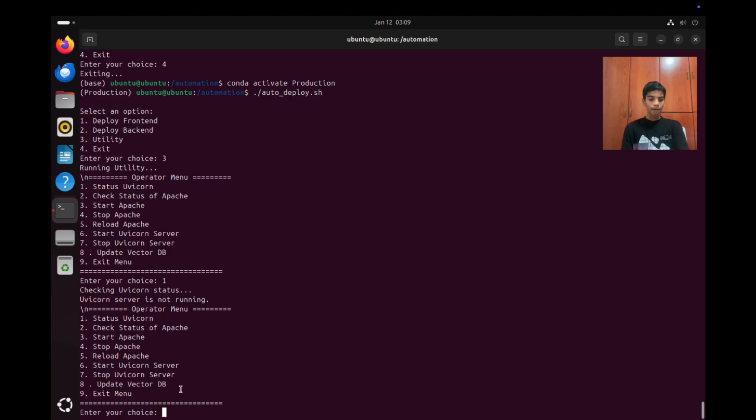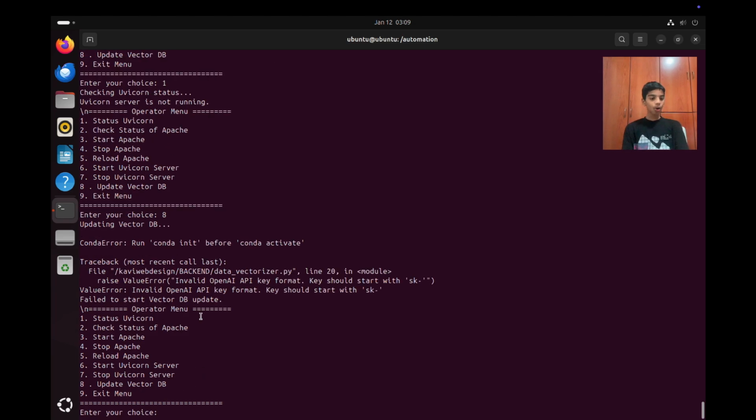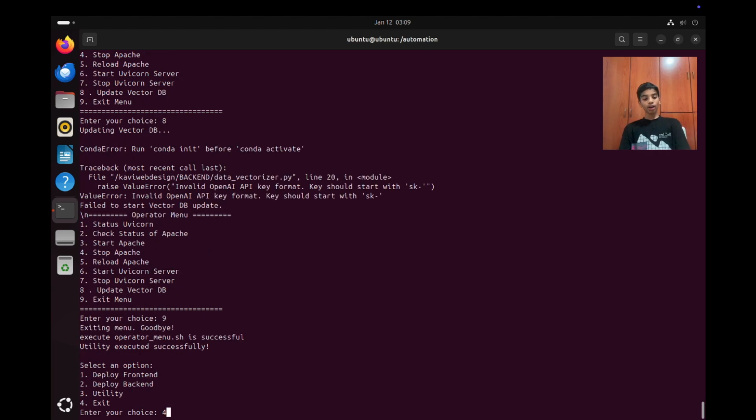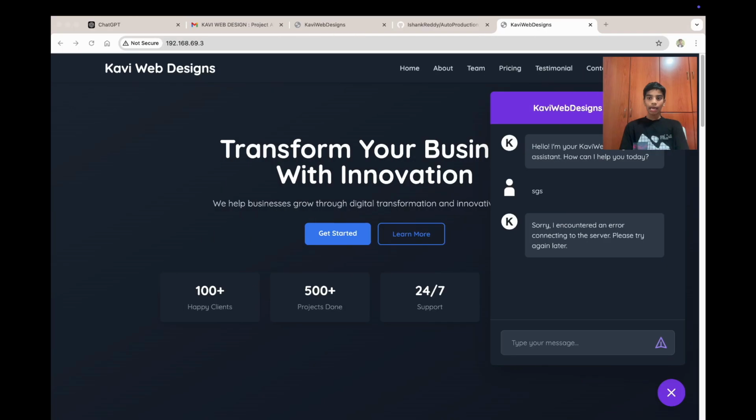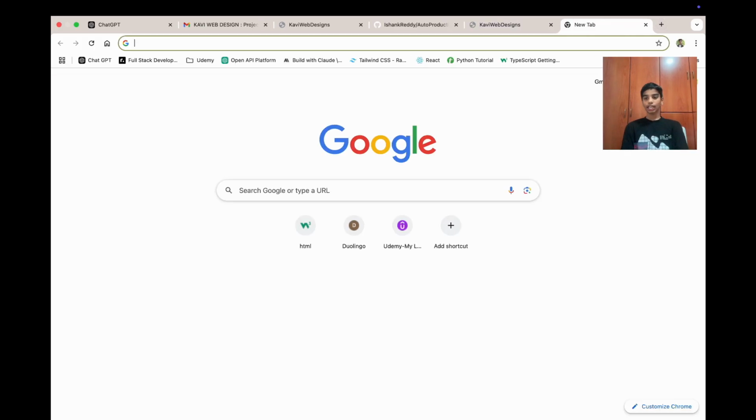Alright, so now over here we're gonna update. To do that we press 8. Now we have run into an error because I have not given my OpenAI key. You may ask, what is an OpenAI key? An OpenAI key is a key that allows us to communicate with ChatGPT and use its APIs.